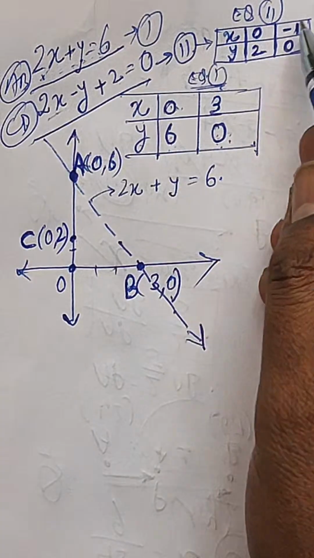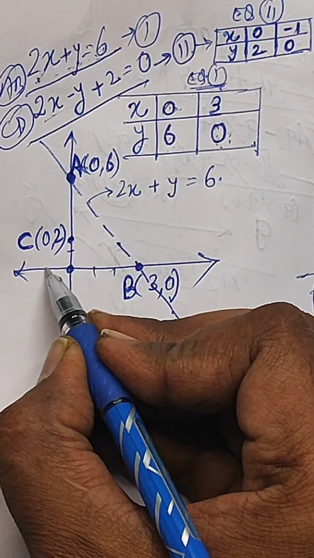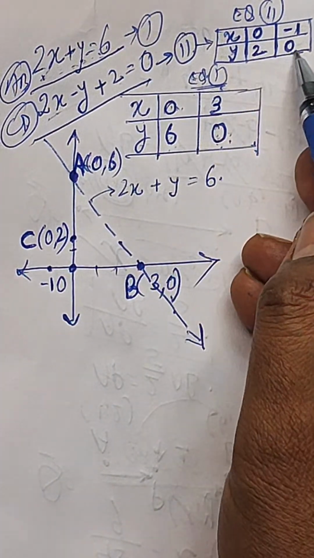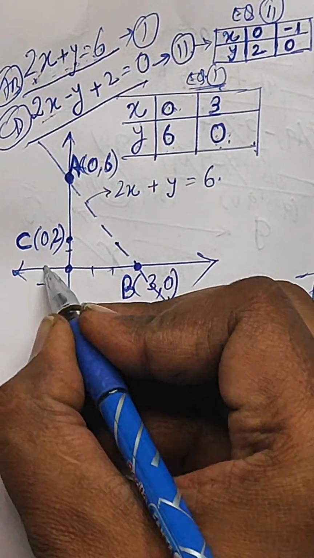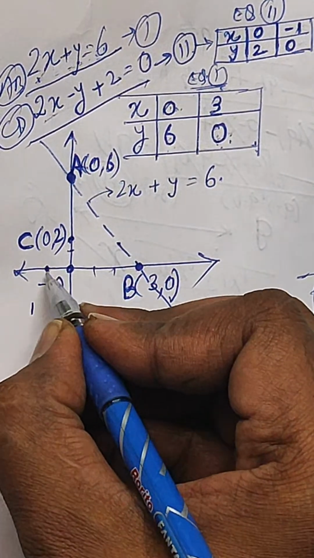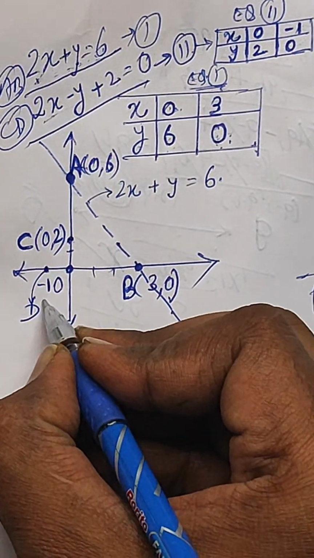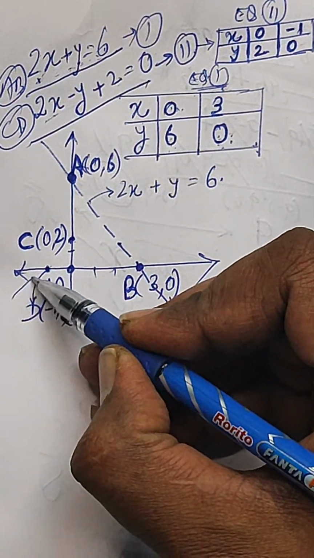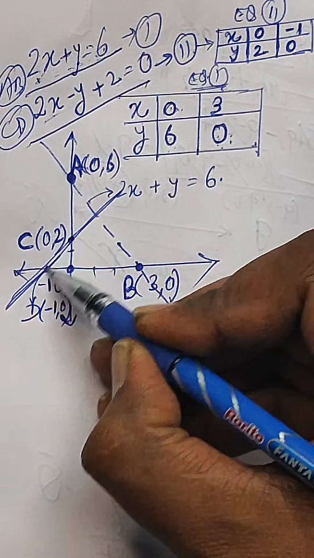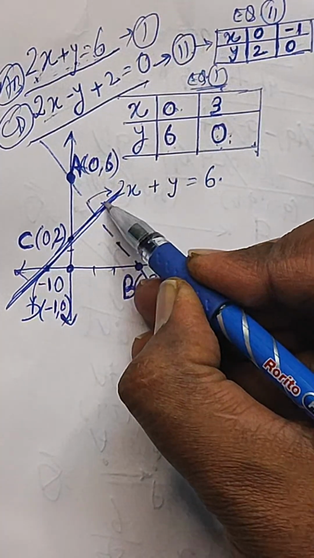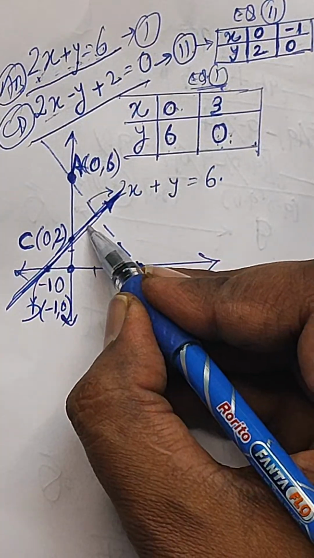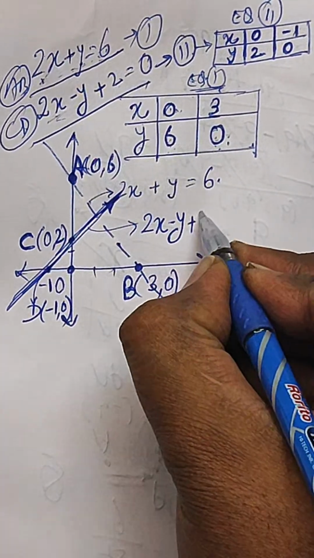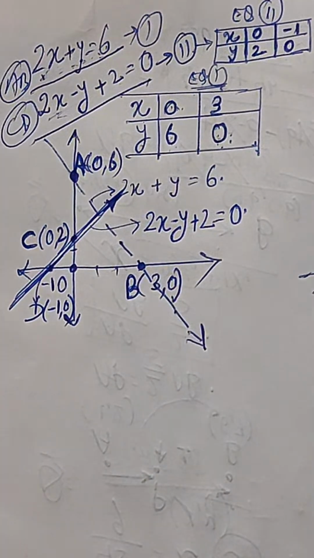So x equal to minus 1, where? It is something over here, maybe minus 1, and y is 0. So this is the point D, whose coordinates are minus 1 and 0. And this C and D will be joined like this. This will be the graph of the second equation, 2x minus y plus 2 is equal to 0.